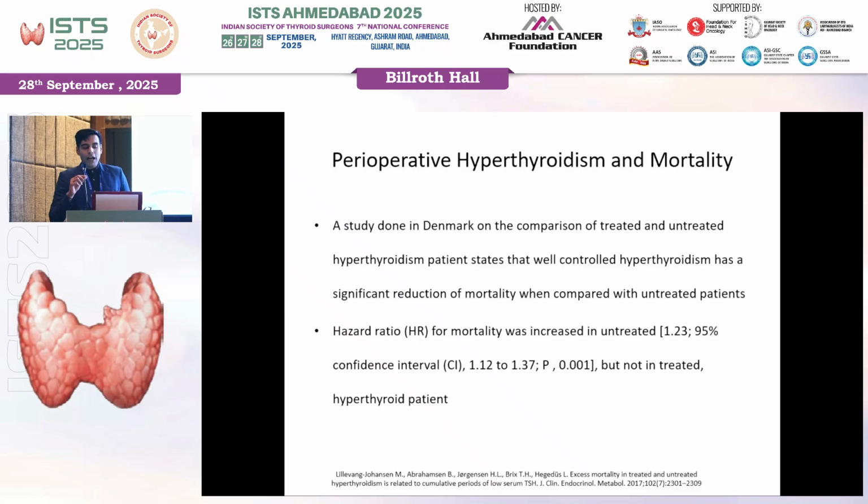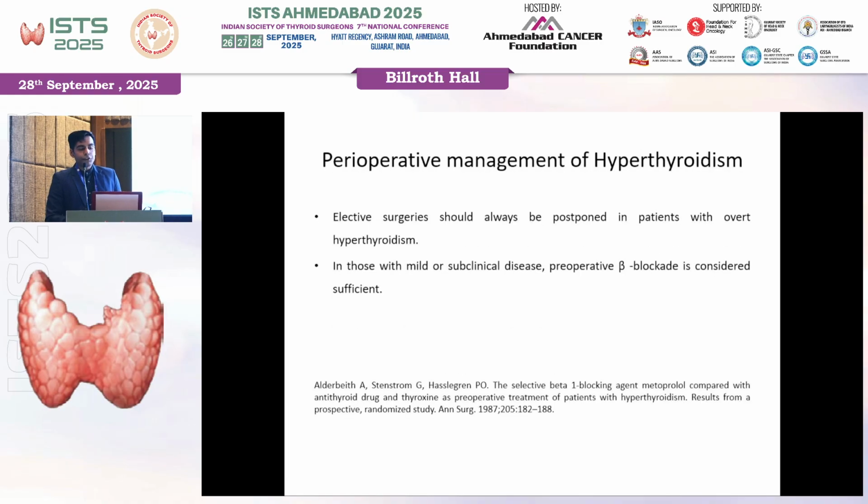Coming to patients who have thyroid disease in the perioperative period, and why do we need to treat it efficiently? So this was a study which was done by Johann. So there was almost a 23% increase in the risk of mortality in the patients who were not adequately controlled, and hence this becomes very important. So because of this, elective surgeries should always be postponed in patients who have overt hyperthyroidism.